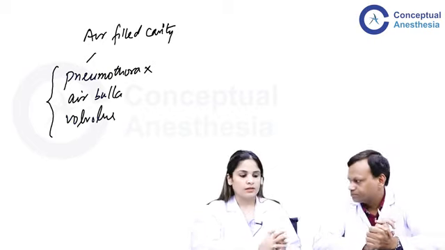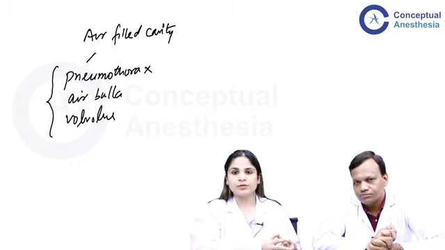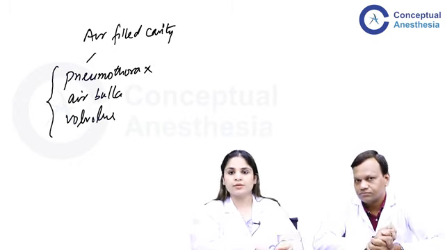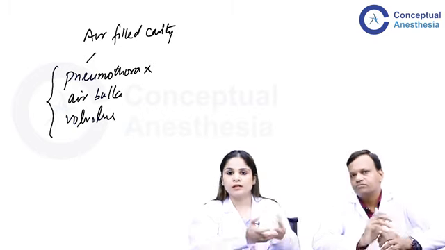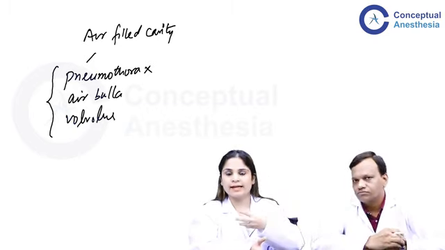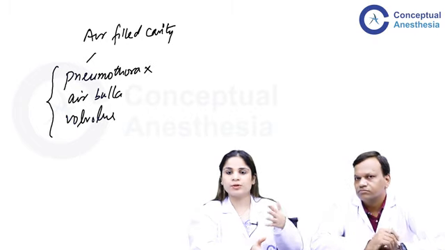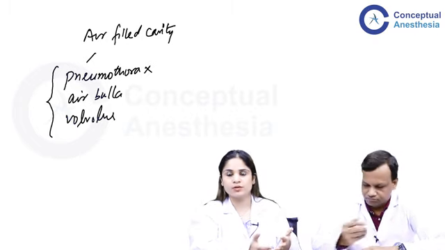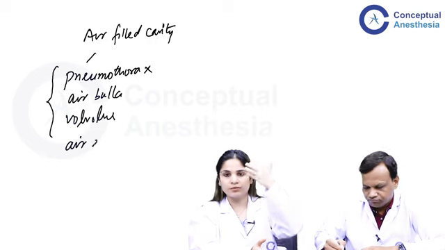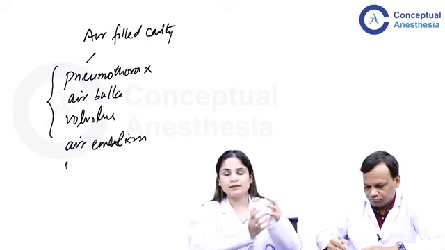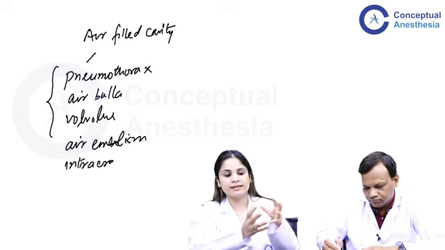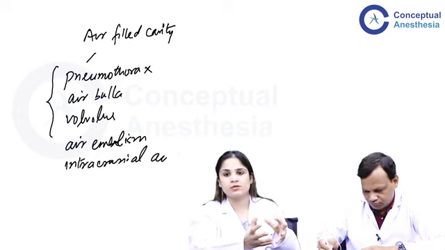Anything to add? So this is before you induce anesthesia. After you induce anesthesia also, there could be presence of air inside the body. How do you get air inside the blood? Basically, if you have a venous air embolism during neurosurgery, the air can enter from the open capillaries in the brain. Now, when that air enters, the size of that air can increase if you're giving nitrous oxide.